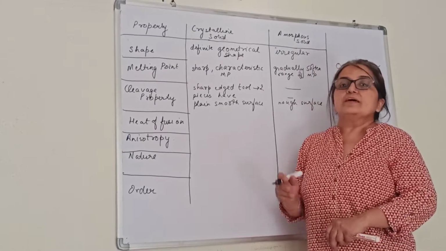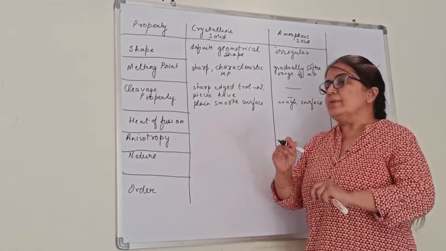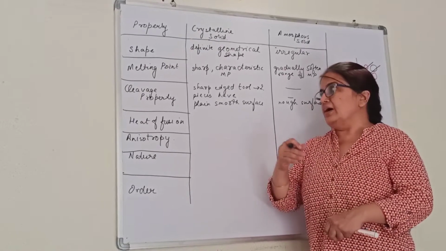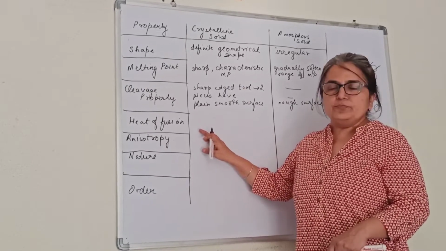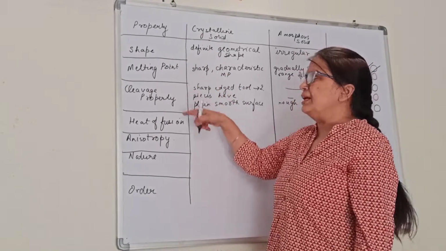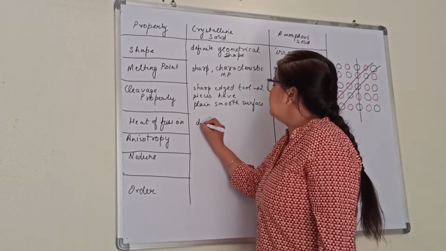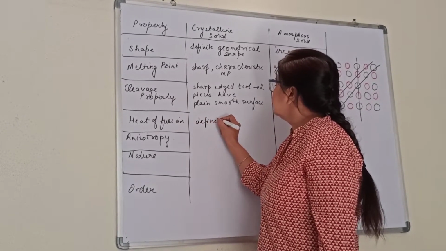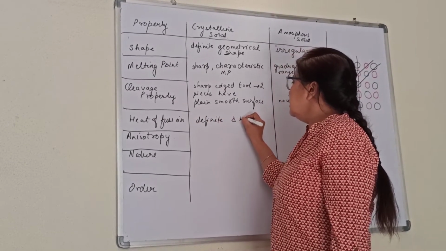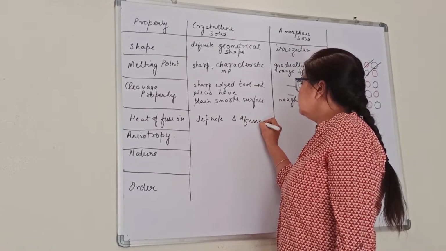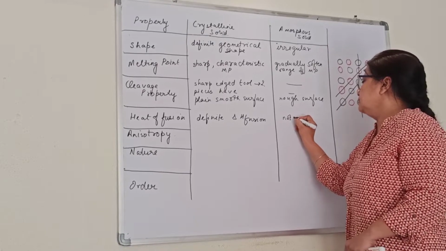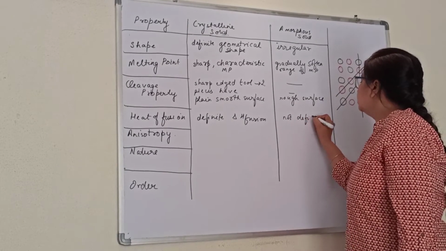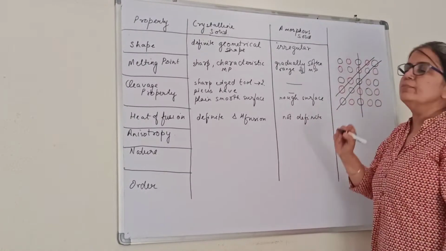We have studied in thermodynamics that the amount of heat required to convert 1 mole of the solid to liquid is the heat of fusion. So again, something like melting point. They have a definite heat of fusion. Here, it is not definite in the case of amorphous solid.